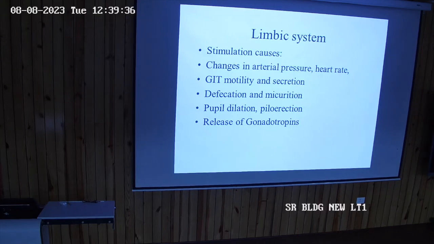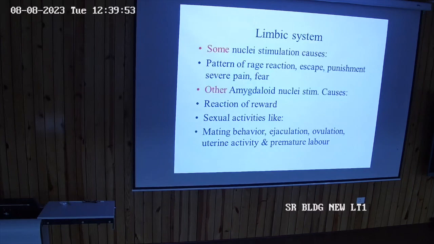Limbic system stimulation causes change in arterial pressure because it involves the brainstem. If you remember, also GI motility and secretion, defecation, micturition, pupil dilation, piloerection and release of gonadotropins. Some nuclear stimulation causes a pattern of rage reaction, escape from punishment, severe pain, fear.